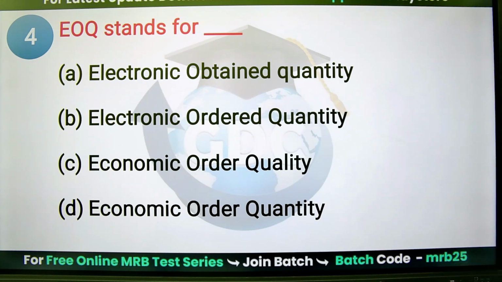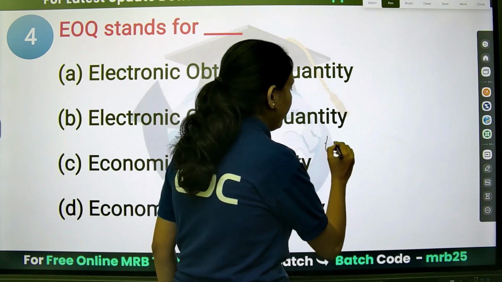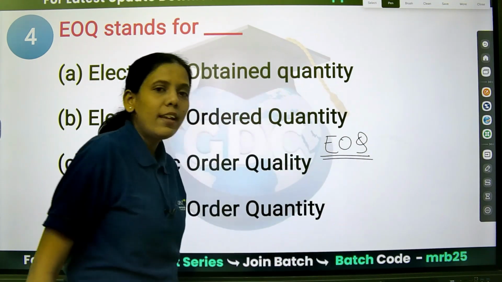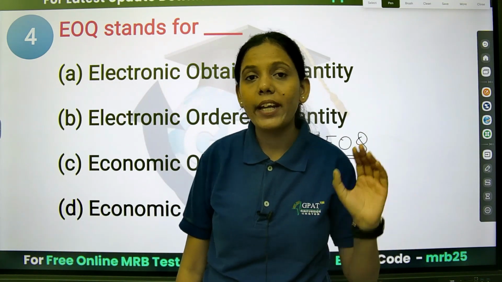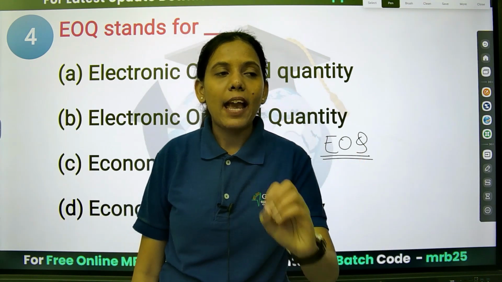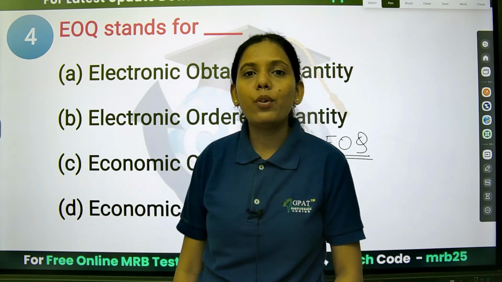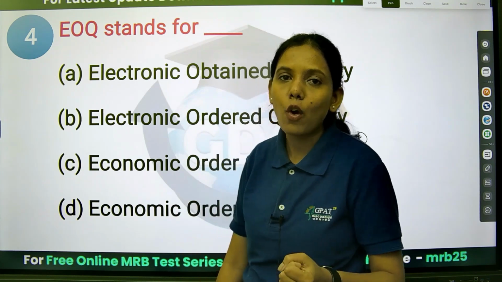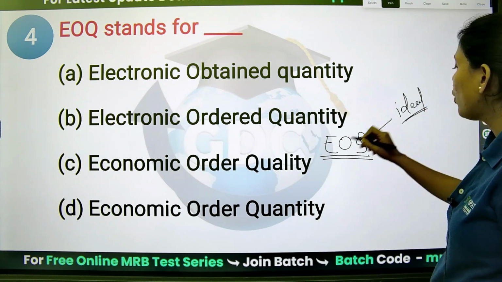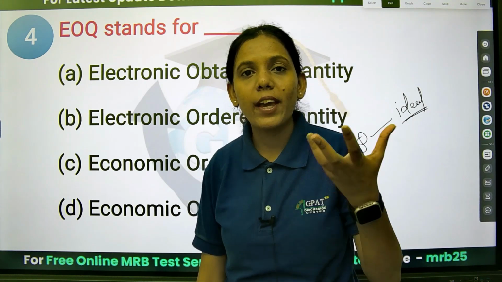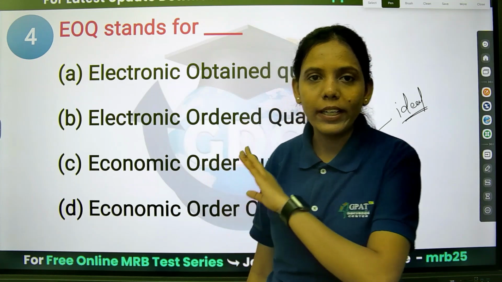Next is, EOQ stands for. First I will tell you what EOQ is. Economic order quantity. Generally, whenever a purchase happens, there is an ideal order quantity. That means at least they have to order this much so that their cost will be reduced. In order to minimize the cost, this is the ideal order quantity, and that is known as economic order quantity, because we are reducing the cost by ordering the specific quantity.